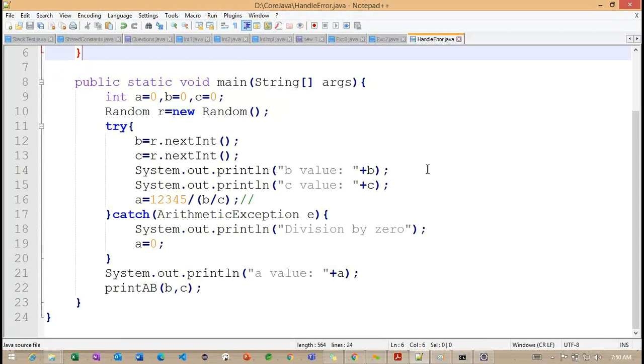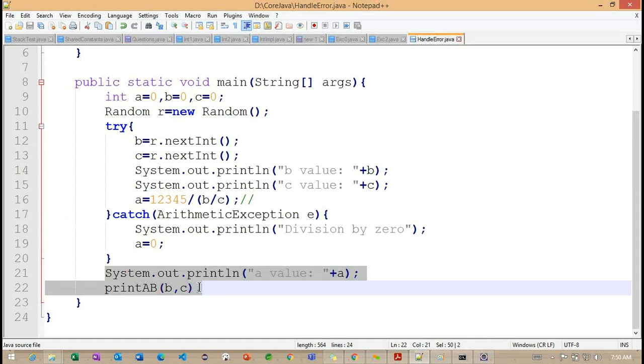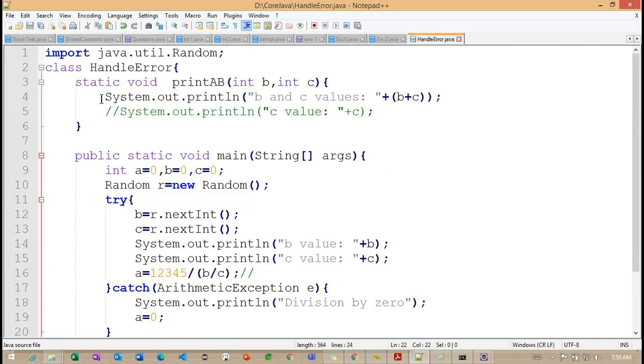Now we need to understand carefully how, after handling this particular catch block, we are still able to call additional operations here. So this is one example of the additional operations here. We are calling one more method, printAB. We are going to get the A and B value for the addition here.